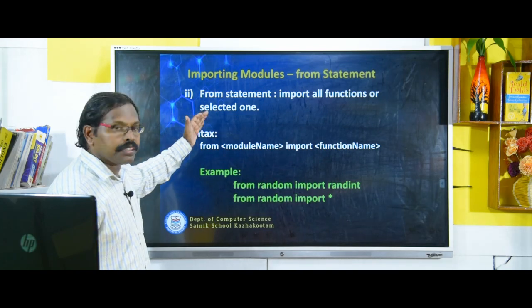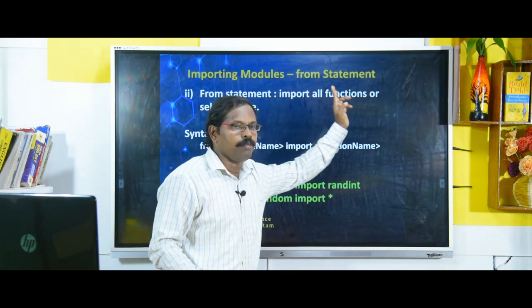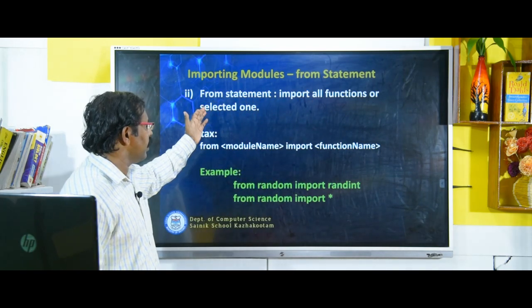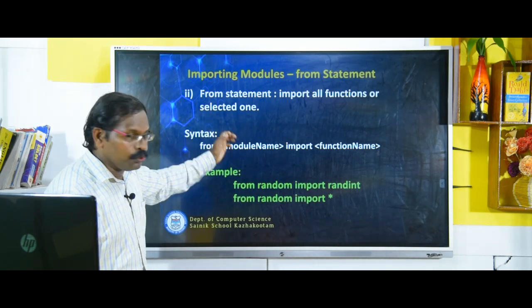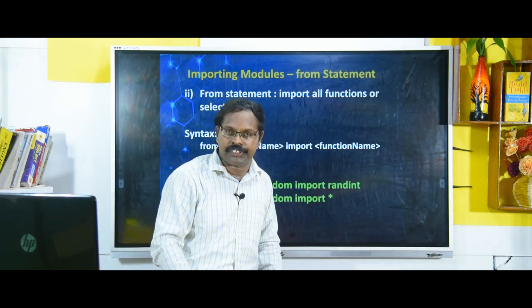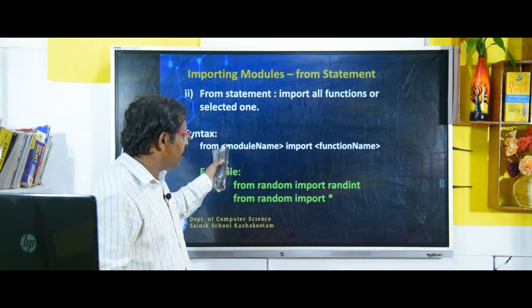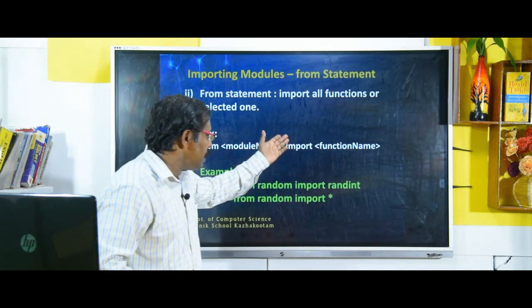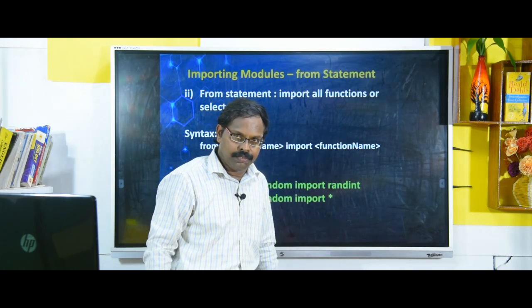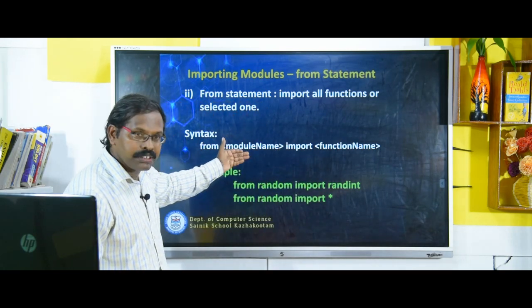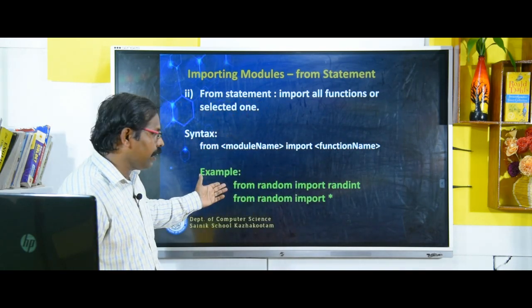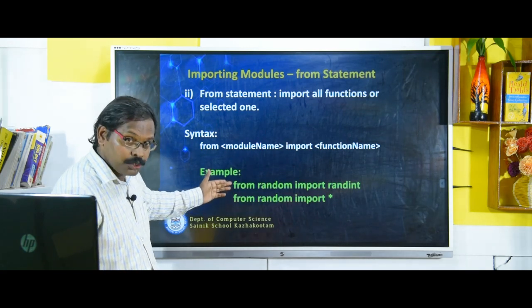The second way of importing a module is using the from statement. Look here. The from statement is used to import all functions or a selected function. I wrote one syntax here: from module name import function name. This is the way we can import a selected function. You look here, I wrote two examples.